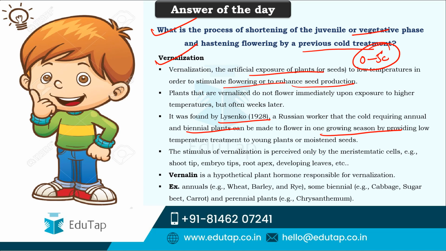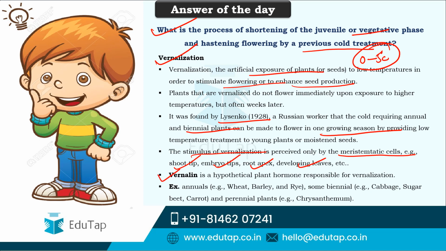And as per the studies later conducted, it was found that the site of the stimulus of vernalization is only the meristematic cells, that is either shoot tips, embryo tips, root apex, developing leaves. There this was supposed to be working.